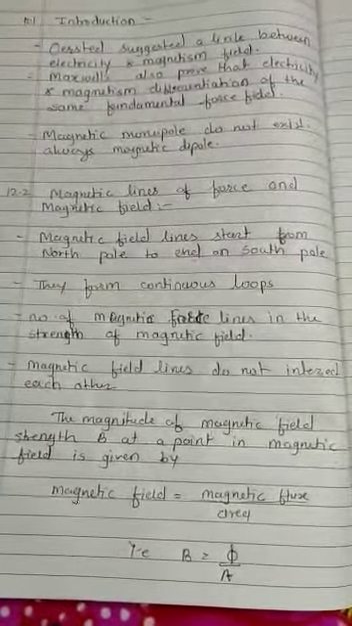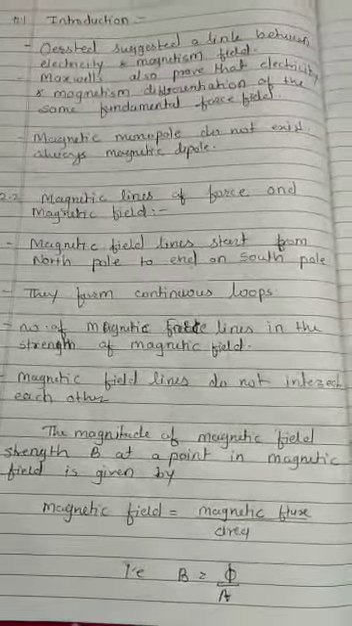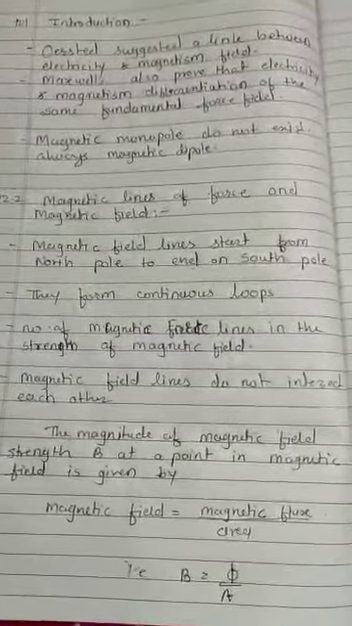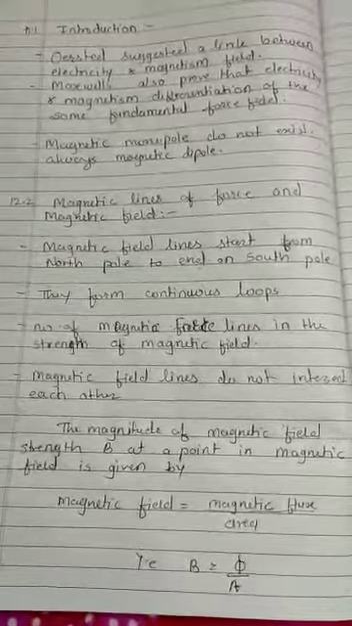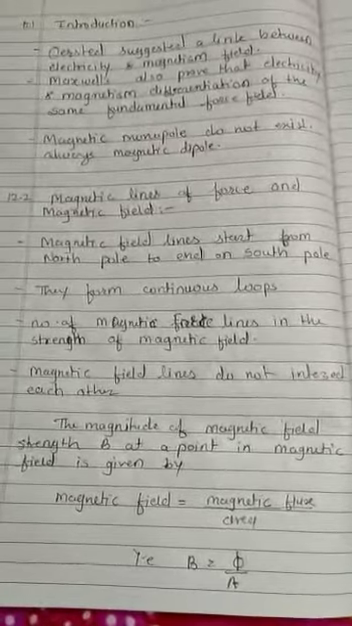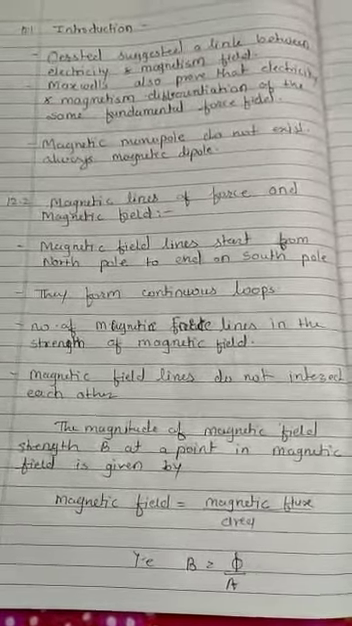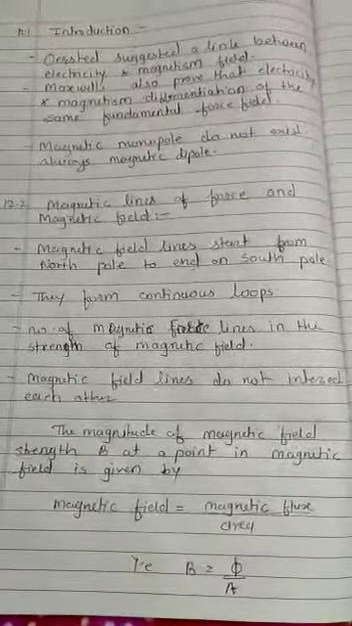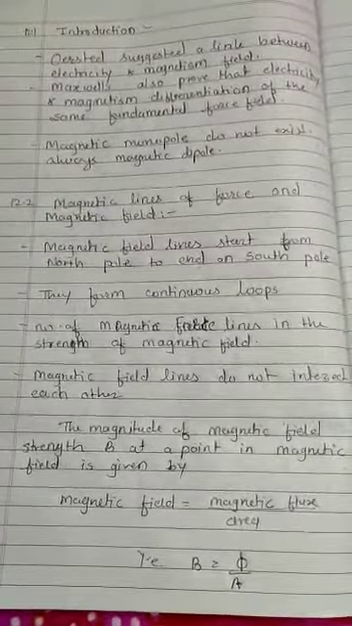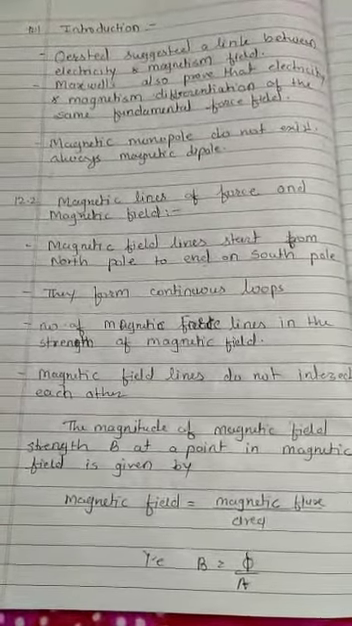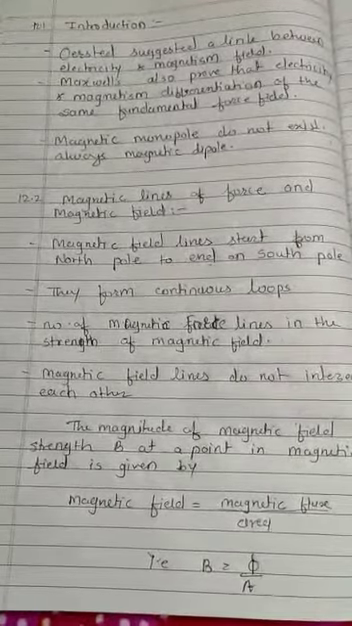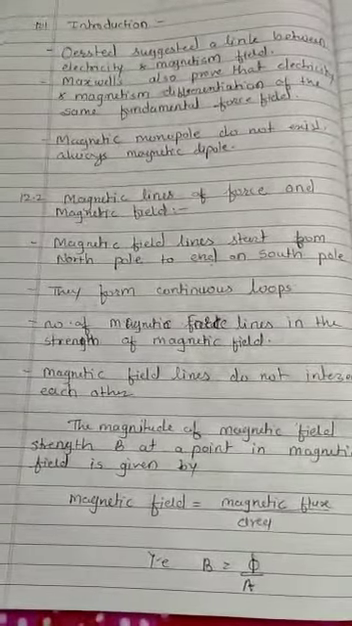The direction of the net magnetic field at a point is given by the tangent to the magnetic line of force at that point. The number of magnetic lines of force indicates the strength of the magnetic field. The number of lines of force crossing per unit area decides the magnitude of the magnetic field. Magnetic field lines do not intersect each other, because if they intersected, the direction of the magnetic field at that point would not be unique.